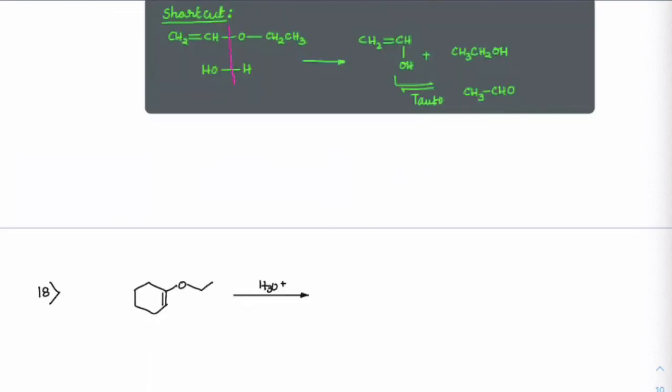See, the question is given, we have to do the ether hydrolysis, but left side there is a vinyl group. So immediately that will come to my mind, I have to break it here and make sure I have to give OH here and H on this side. So that way I will end up giving this with OH, and this side, which is CH3 CH2, I will give that as OH, and this will undergo tautomerism.